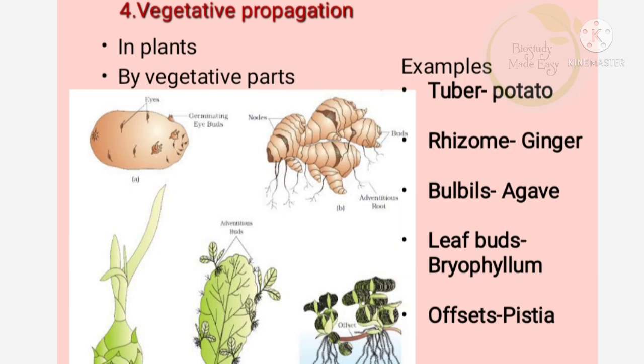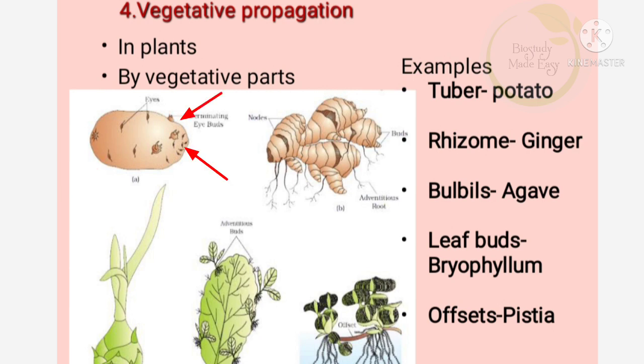The fourth type of asexual reproduction is vegetative propagation in plants. Here, reproduction takes place by the vegetative parts of the plants. They are tuber, rhizome, bulbils, leaf buds, and offsets. The example for tuber is potato. In potato, you can see the structures like eyes.